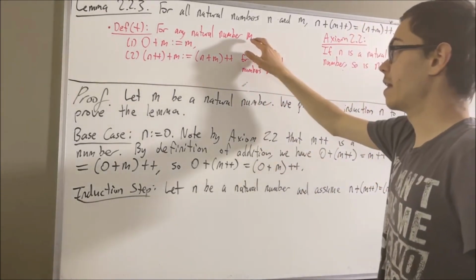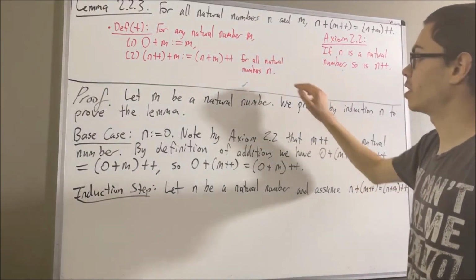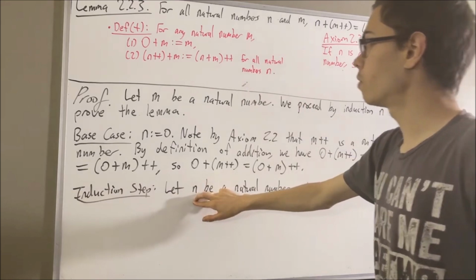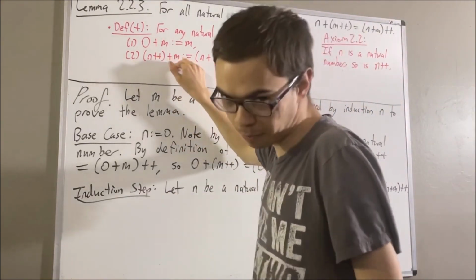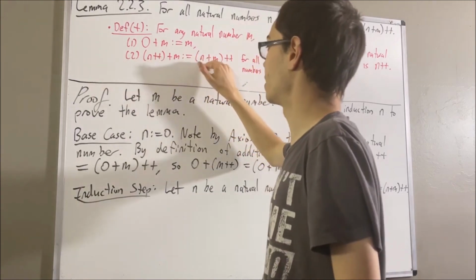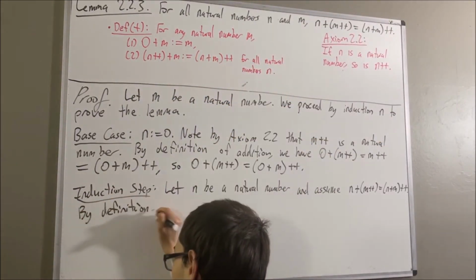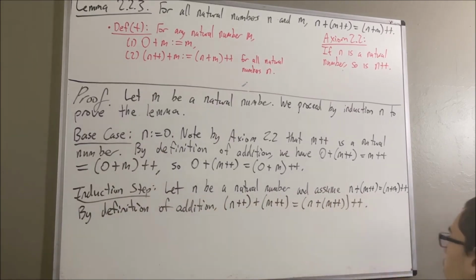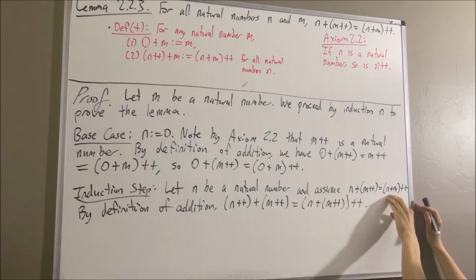If we take the m in our definition to be m++, and we take the n right here to be the n in our proof, we have by part 2 that (n++) plus m++ is equal to (n plus m++)++. Okay, and we know that the thing inside this parentheses is equal to this.